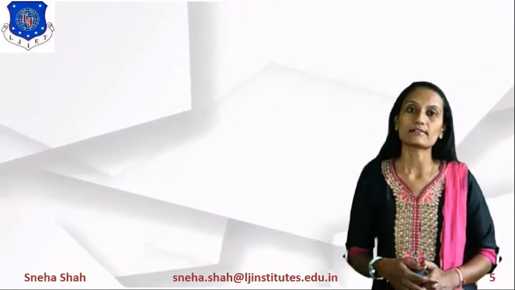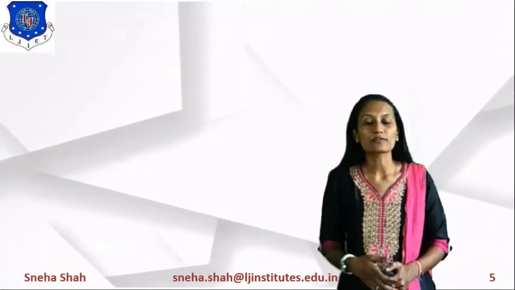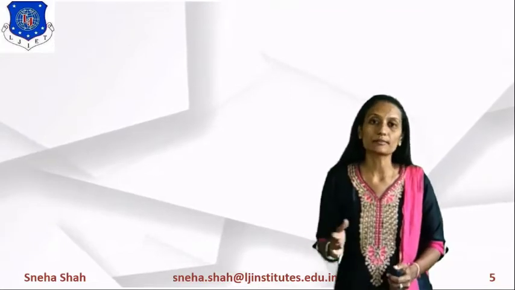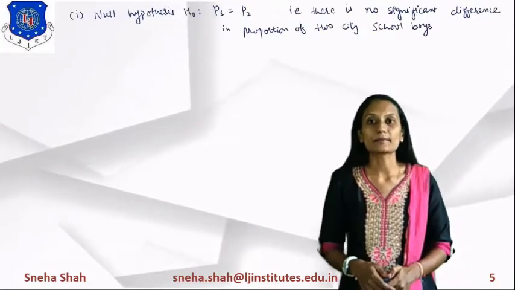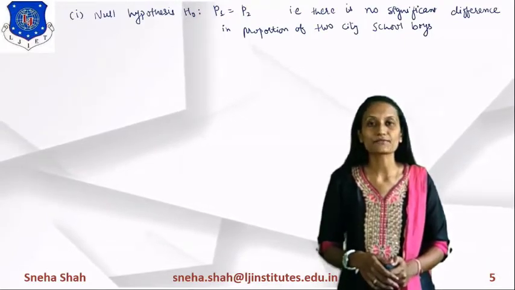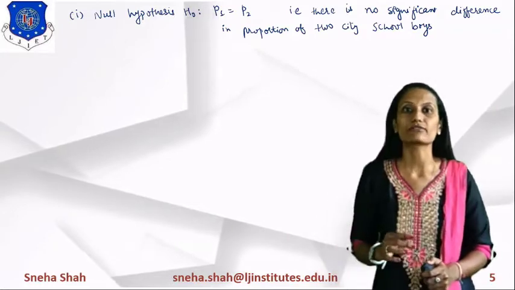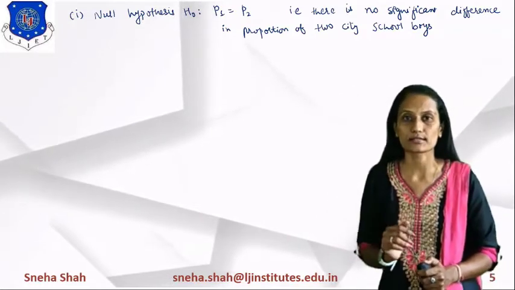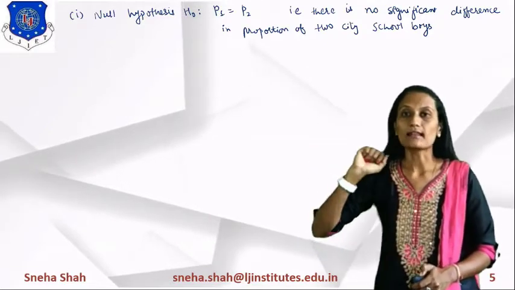Now the first thing we have to find is the null hypothesis. The null hypothesis is considered with some assumptions, right? So in this, first of all, we assume that both the proportions are the same. If we are defining the null hypothesis, it will be denoted as H0. In this we consider P1 equals P2. It means there is no significant difference between the two proportions, right? And this one is considered the null hypothesis.